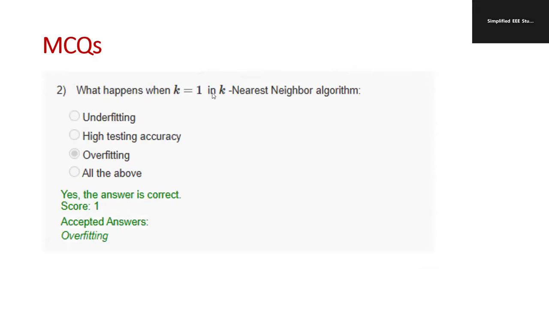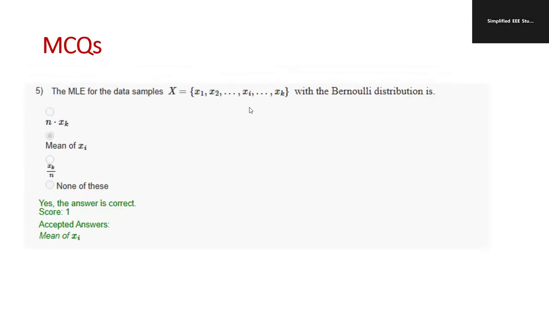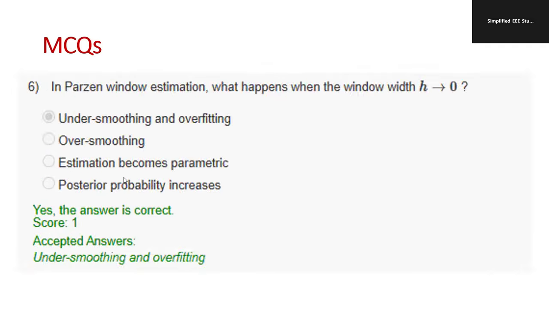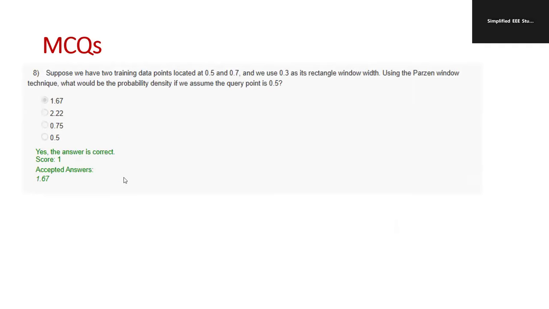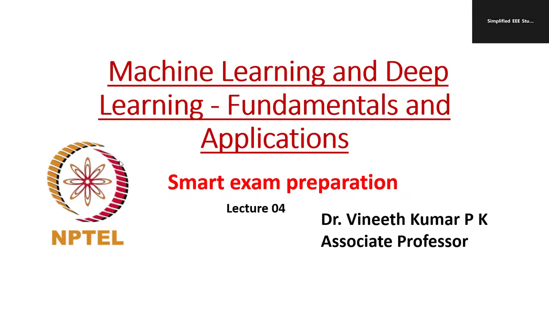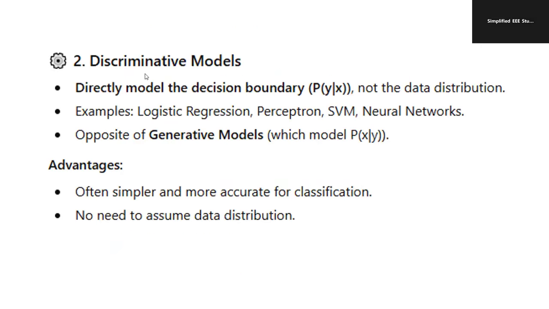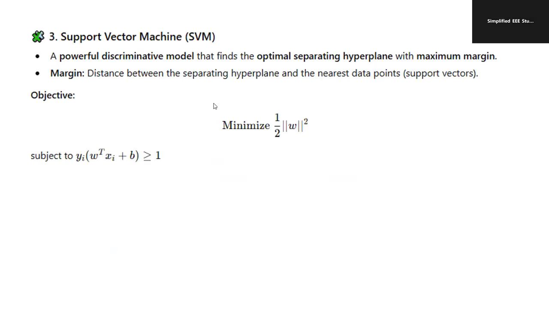And MCQ, multiple choice questions. So even these expressions and all are very important, especially for the MCQ questions. Okay, this is one of the important questions related to MLE. That is actually one of the evergreen questions. Okay, so kindly practice it accordingly so that you can score well. So then next is the perceptron learning algorithm. The decision function formula you have to study. And discriminative models. What is the meaning of discriminative models?